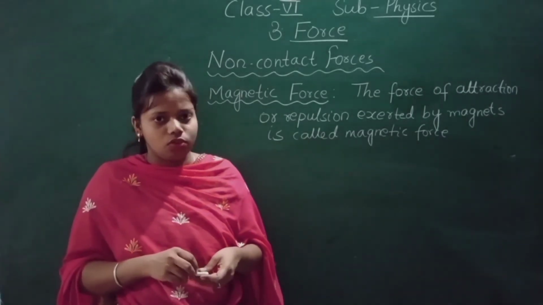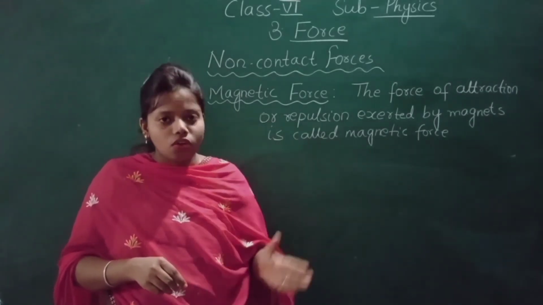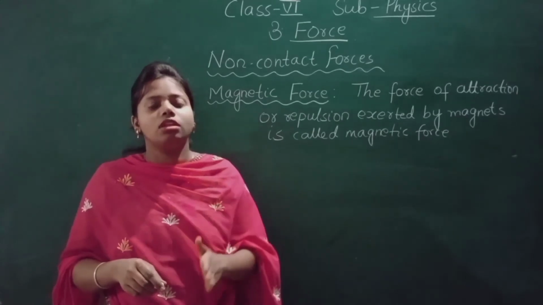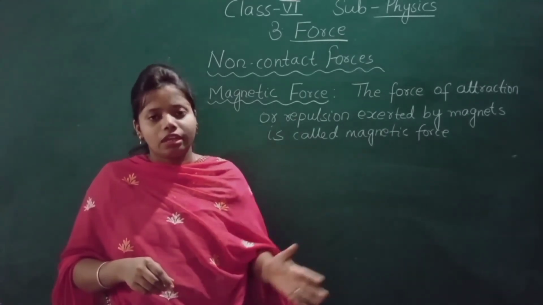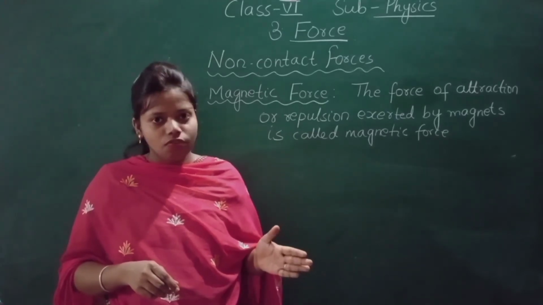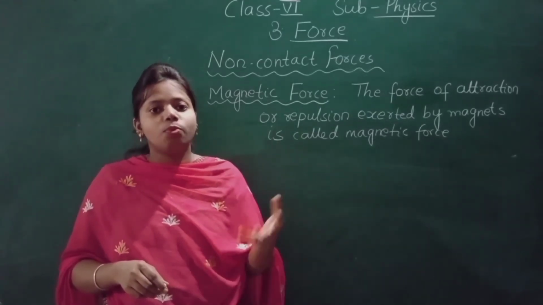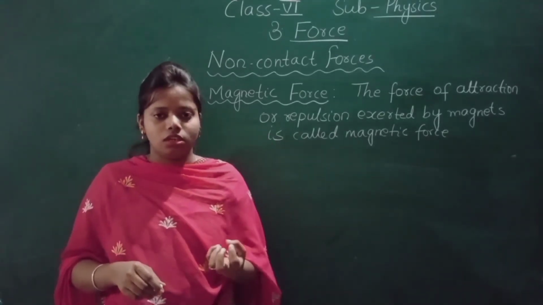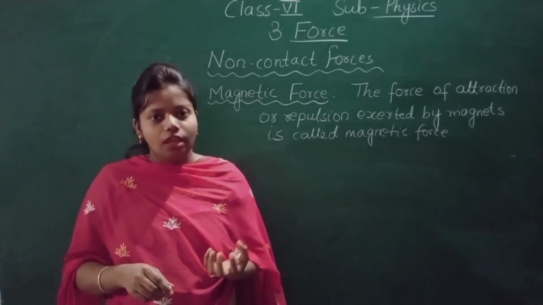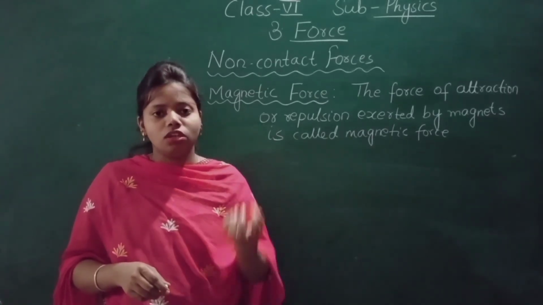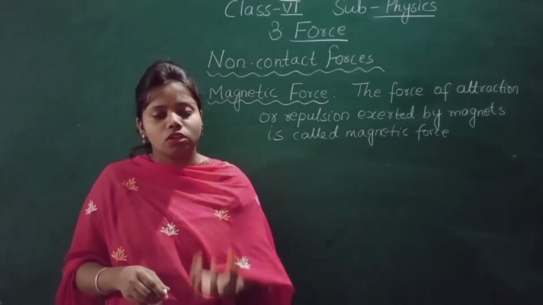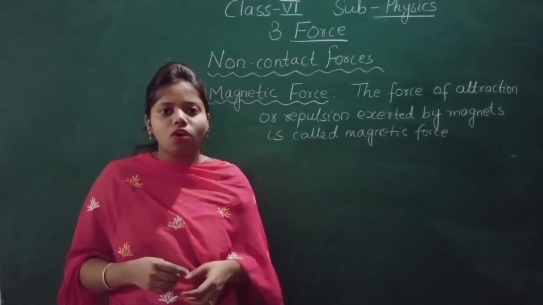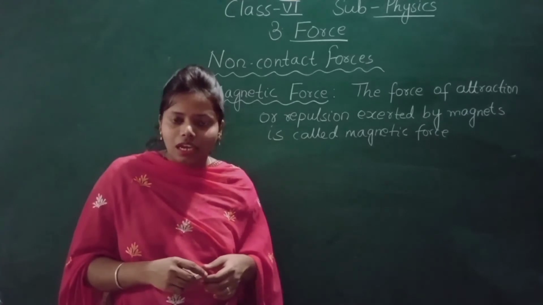Okay, so today I have taught you about the non-contact forces. The forces that act between two objects without being in contact. And what were the examples? Gravitational force. The gravitational force is the pull of the earth. The earth pulls the object towards it, and that is the gravity. Because of gravitational pull, the earth pulls the object towards itself. Why does the ball come down? Why does the fruit fall down from the tree? These are because of the gravitational force.